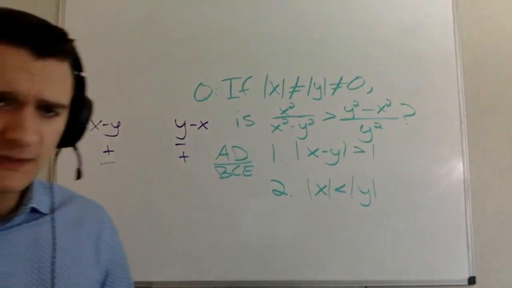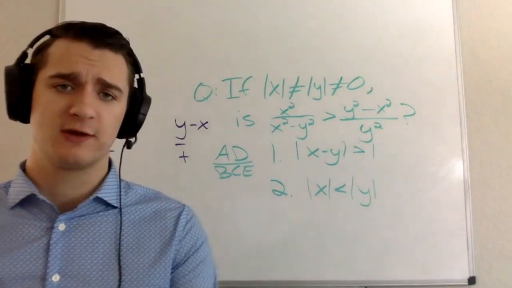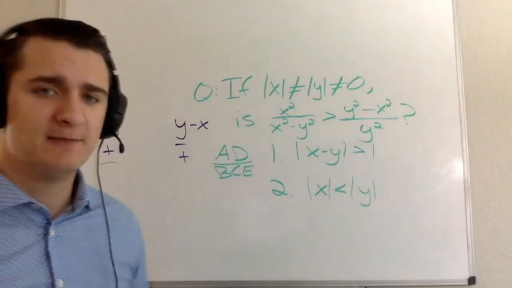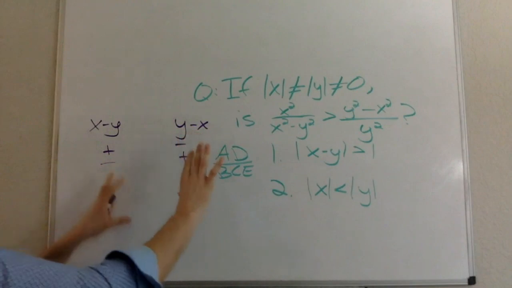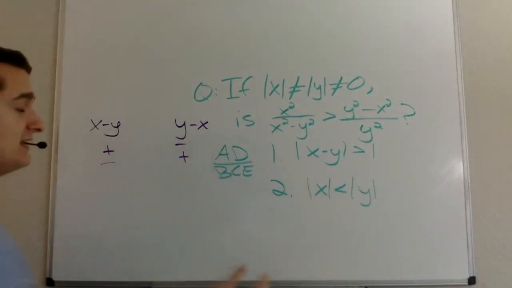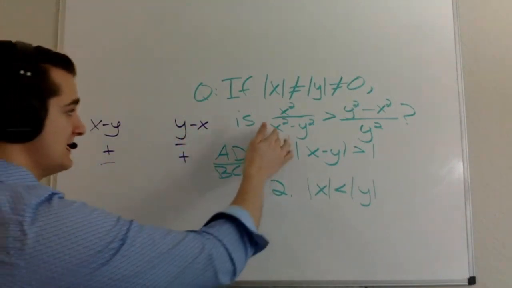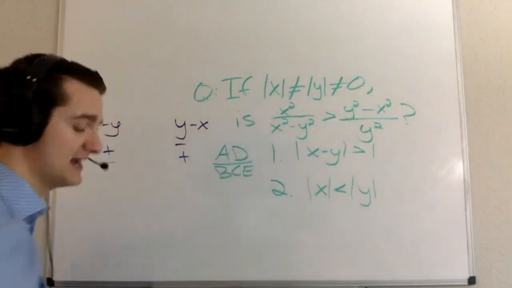The reason that's particularly relevant is it actually helps me push the question a lot here. So anytime you see some version of this, you're going to want it to jump out. In this particular question, it happens to be x squared minus y squared and y squared minus x squared.